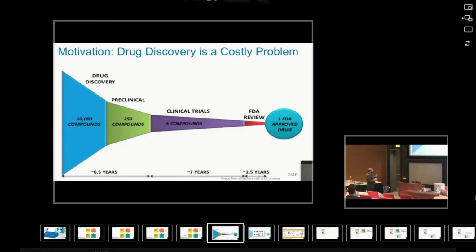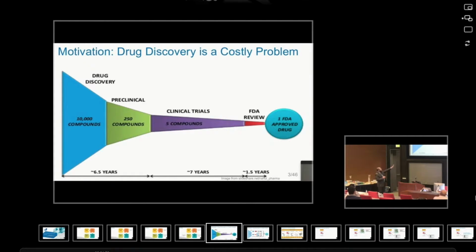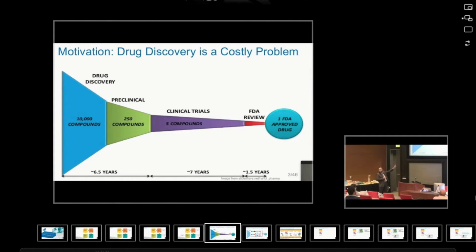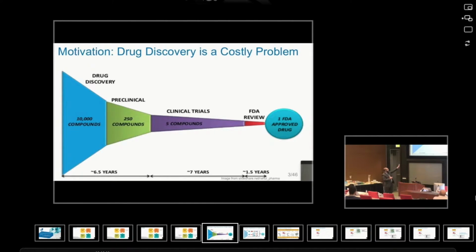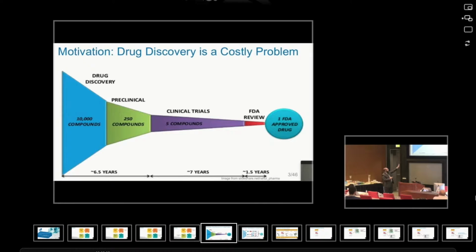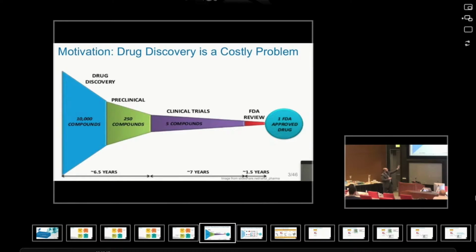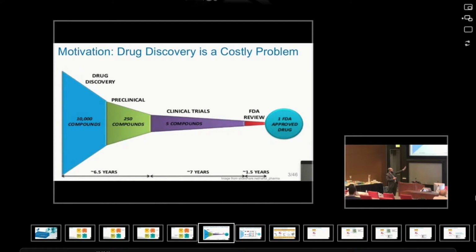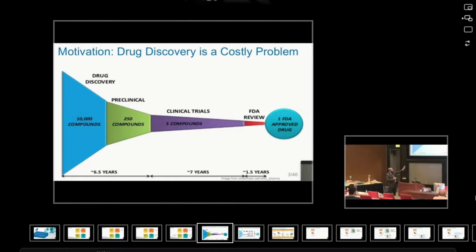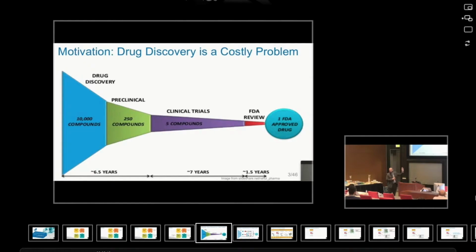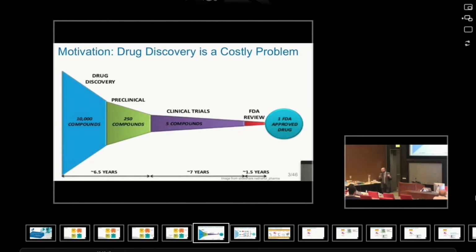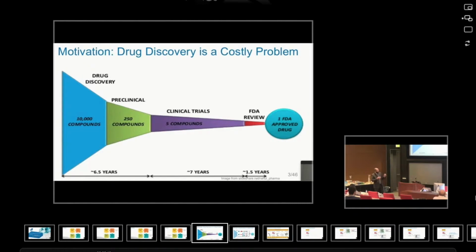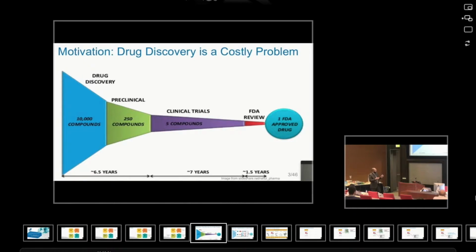It takes a long time, starting from initial phases where we have a large set of chemical compounds, and then to later stages where there is a filtering step and you can have a better selection than the initial one, until we get to the clinical trials, which take quite some time. As you see in the graph, it can take around 7 years to go through clinical trial phase 1, phase 2, or phase 3. Finally, there should be an authority like the FDA to approve that drug.